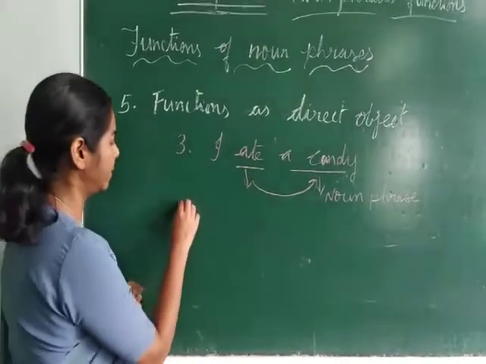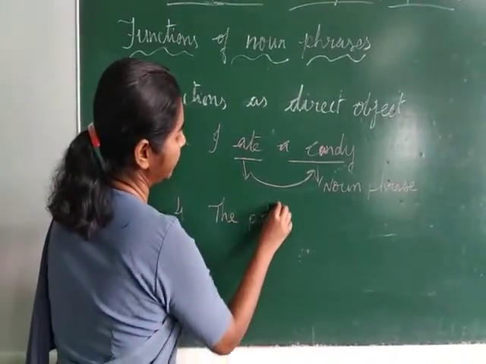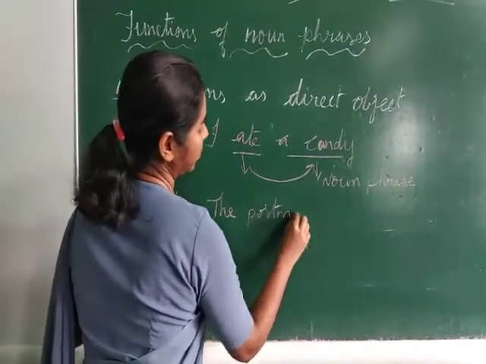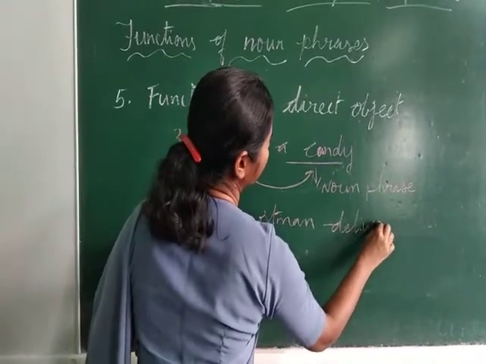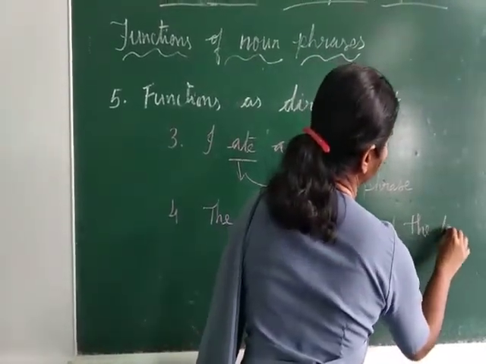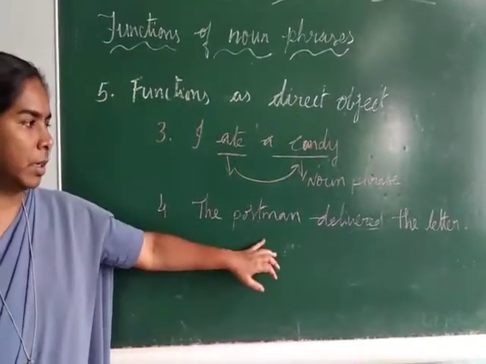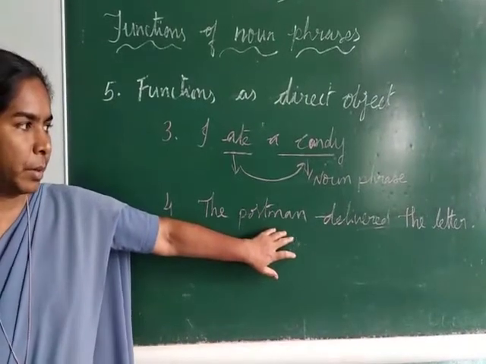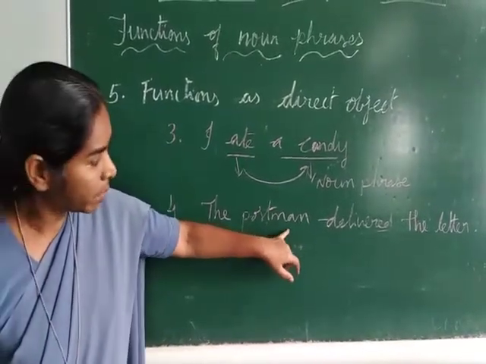Another example. The postman delivered the letter. Okay, what is the object here?